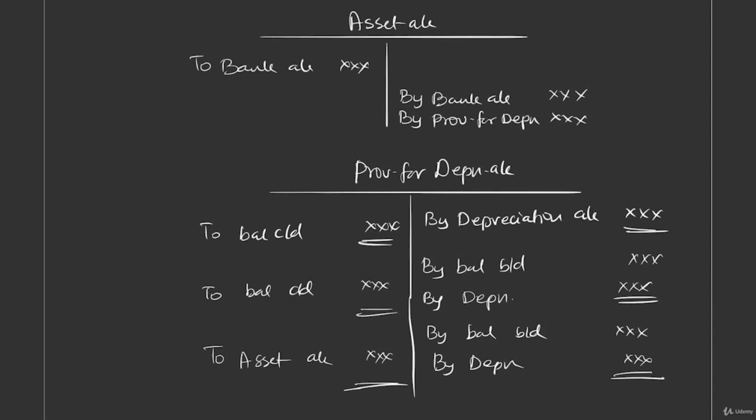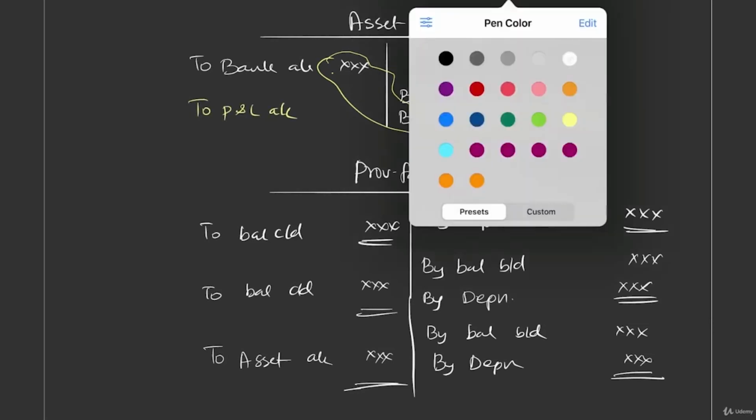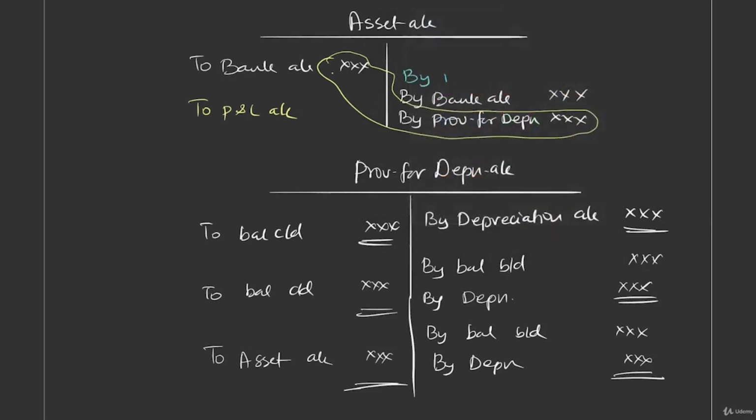By passing this entry, what do you get to know? You will be able to compare the original cost with accumulated depreciation. So you get the net book value, and that is compared with the bank balance. And if there is a profit, you will write on the debit to P&L account. And if there is a loss, you will write on credit by P&L account. Okay, that's it.